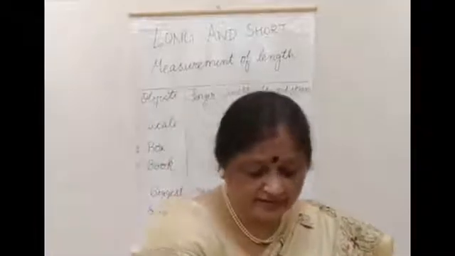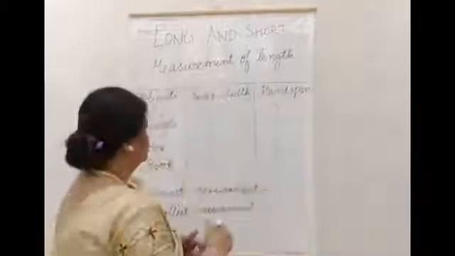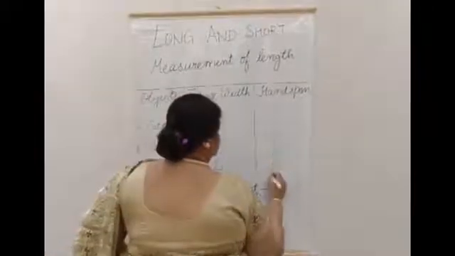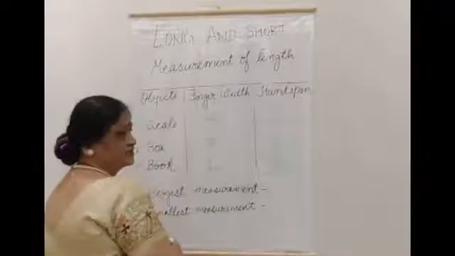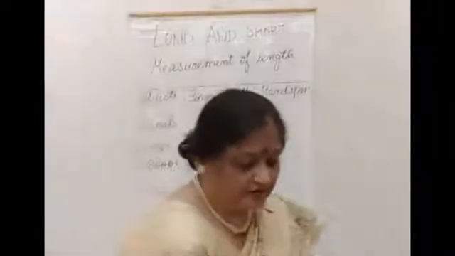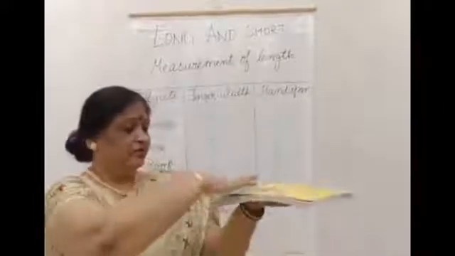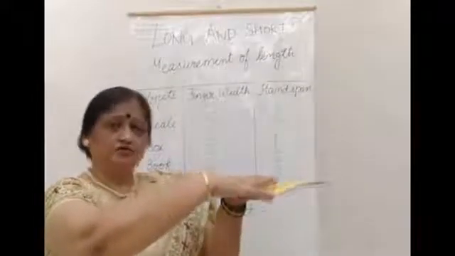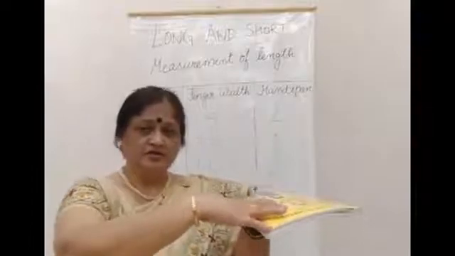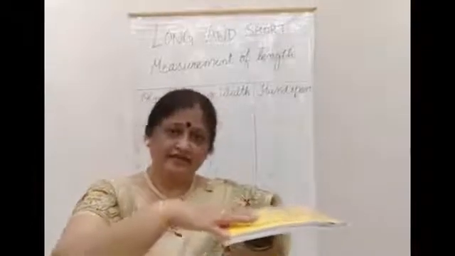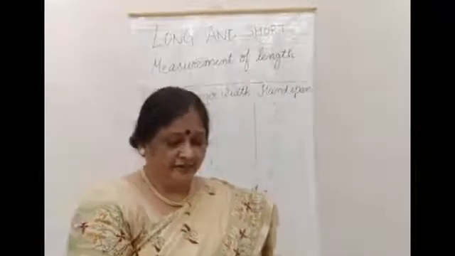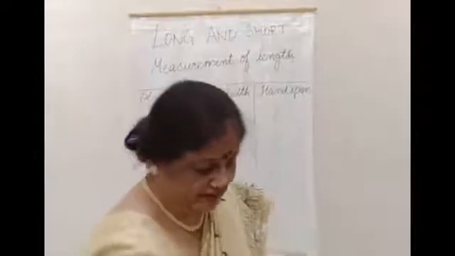Now let me write this. 2 hand span. Alright. Now again I will just repeat. How many hand span? 1 and 2. You all must have also done it with your little hands. Alright. Now 2 hand span is there.